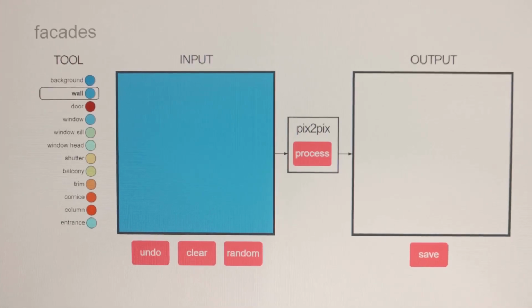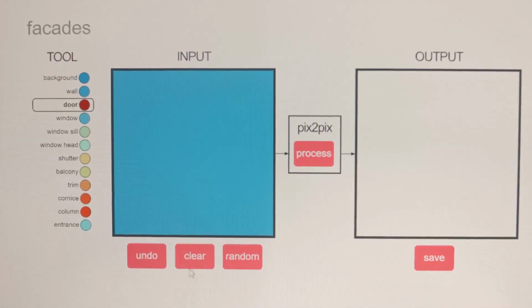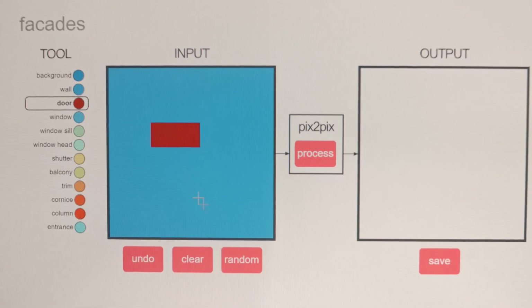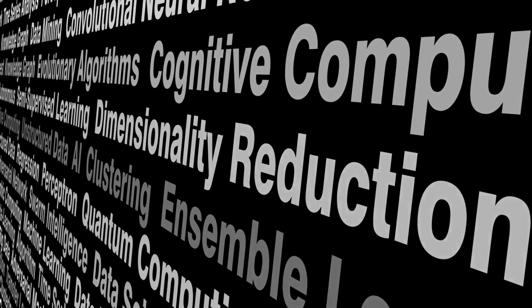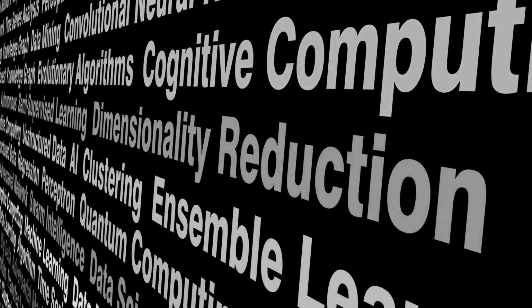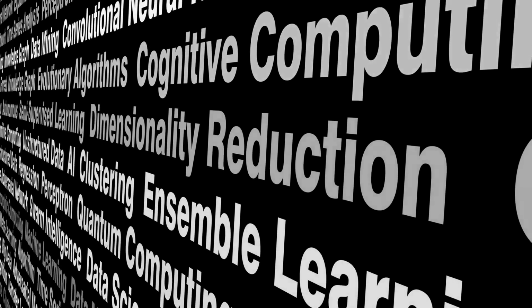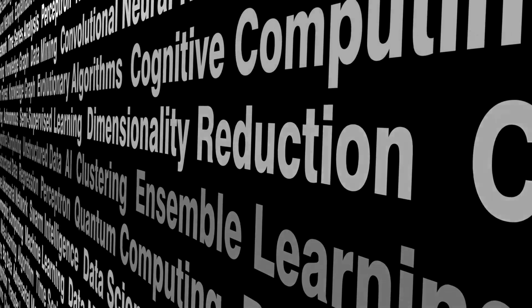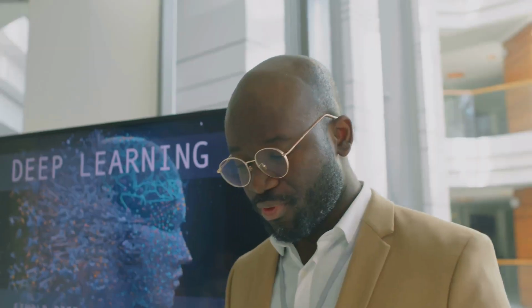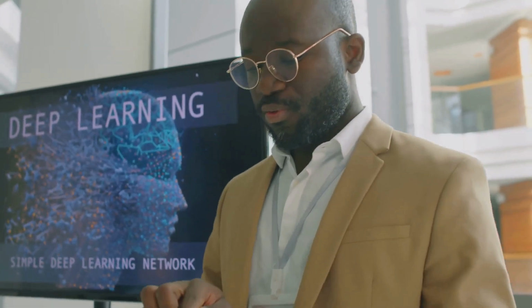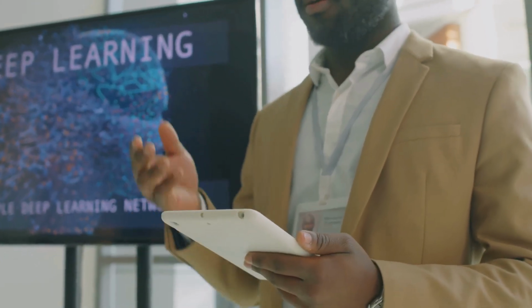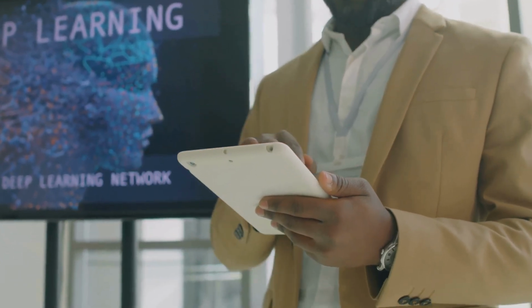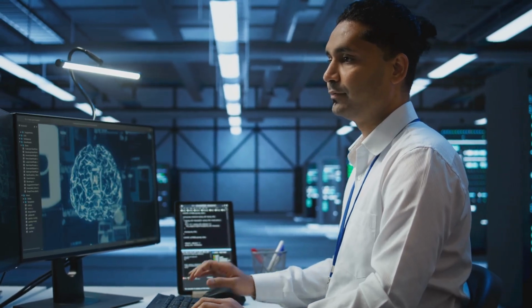So, it is a specialized subset of machine learning, which itself is a branch of artificial intelligence, AI. It focuses on using neural networks with multiple layers to analyze vast amounts of data, enabling machines to perform complex tasks such as image and speech recognition, natural language processing, and autonomous driving. The term deep refers to the number of layers in the neural network, which can range from a few to hundreds or even thousands. Now, how exactly does deep learning work?